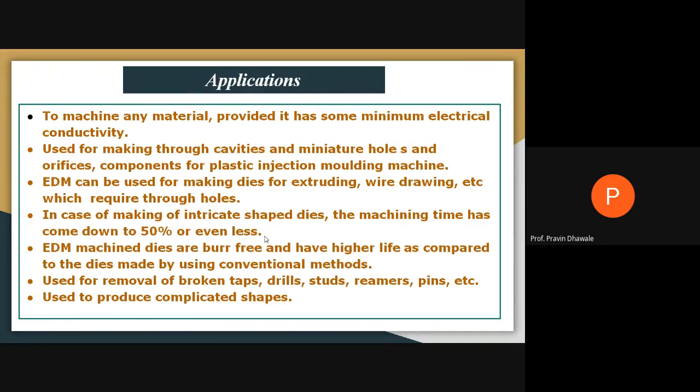we can prepare certain injection molds that will be used in a plastic injection molding machine. Certain components can be easily manufactured by using EDM. It is also used for making dies for extruding wire or wire drawing purposes, which require a through hole. In case of making complicated shaped dies, the machining time comes down to 50% or even less. EDM machined dies are burr free.